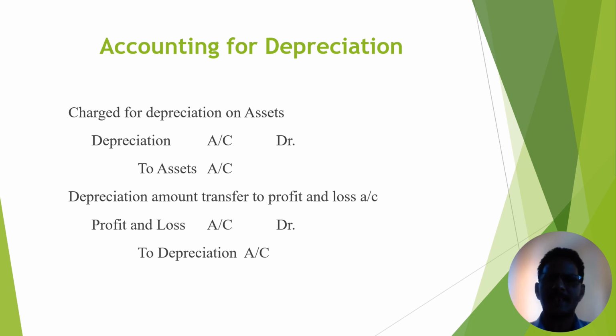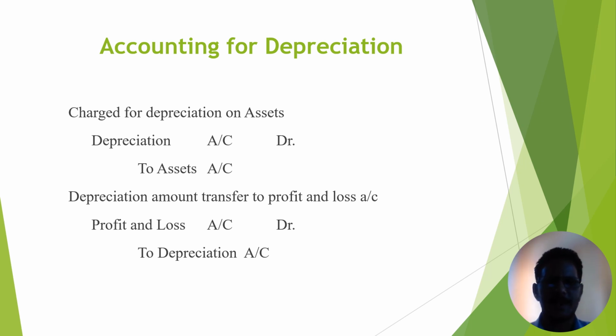When we charge depreciation on a particular asset, we prepare this journal entry: depreciation account debit to assets. Depreciation is an expense, a non-cash expense. Here assets we have to credit, it means we reduce our assets by the depreciation amount.